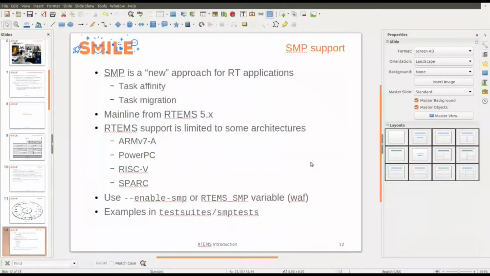There is quite recent SMP support in RTEMS, because SMP is a new approach for RT applications. For a long time, there was no SMP chip in space or industrial applications. When you use SMP, you can use task affinity: you can select where to execute a thread or task, and you can control the migration of tasks on the different CPUs.